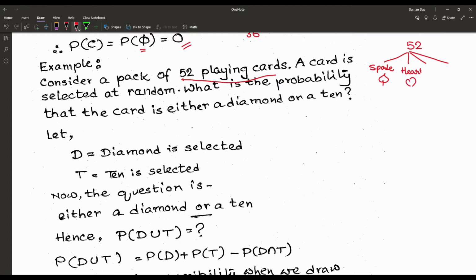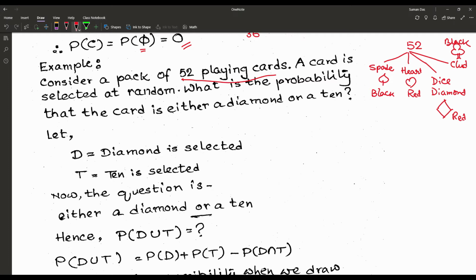Third is diamond, also known as dice. Fourth is club. Now spade is black and club is black. Heart is red and diamond is red.